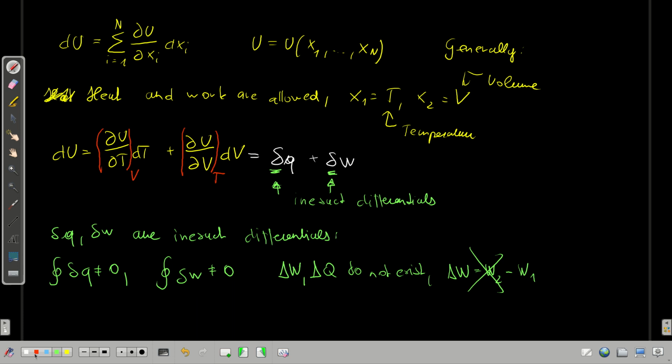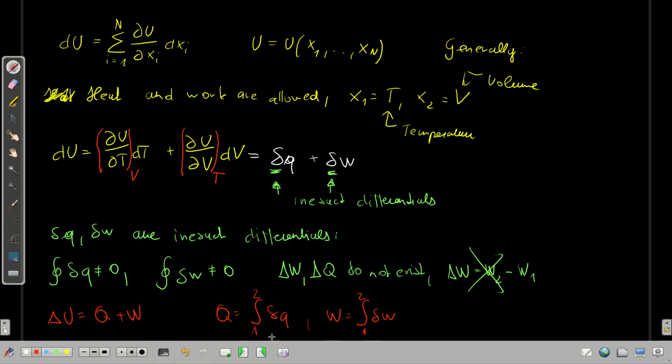Okay. To sum up, after this reasoning, when only allowing forms of energy being heat and work, one can write changes in the total energy as delta U equals Q plus W. And Q equals the integral from state 1 to state 2 of dq, and W equals the integral of dW.